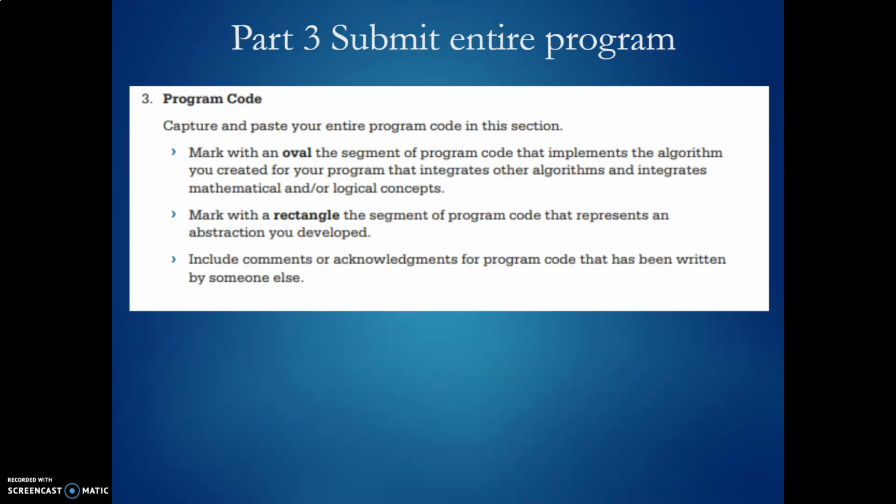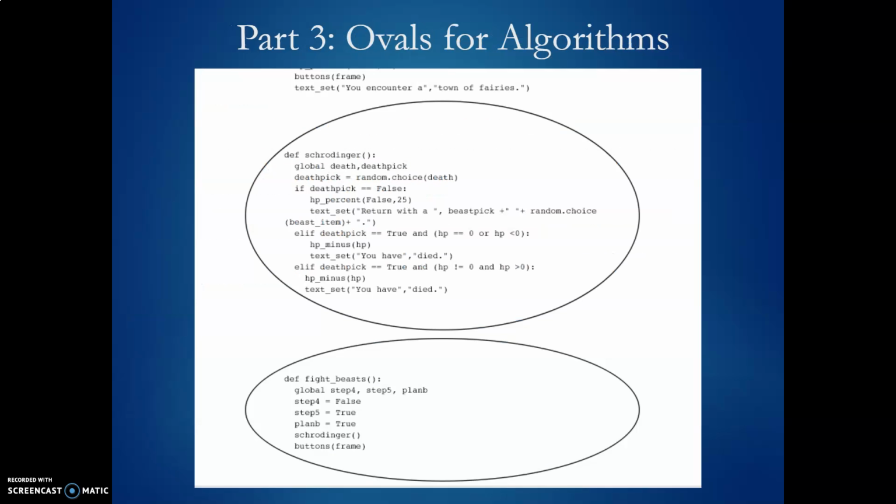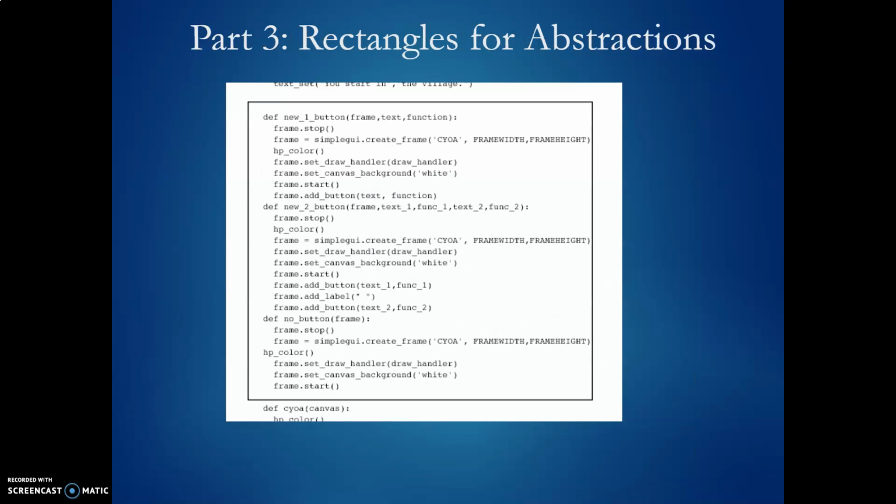Finally, you're going to take all your program code and save it as a PDF and mark the algorithm with an oval and the abstraction with a rectangle. Now, we have a tool for this that's going to make this easy, so don't worry about it. I'll show you how to use that when we get here. But you can see he's put ovals around the algorithms that he has in his Schrodinger and fightbeast functions, and then he's got a rectangle for those button functions, new 1 button, new 2 button, that he wrote to help manage the complexity of the program.